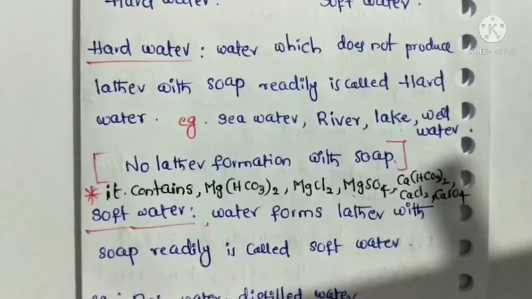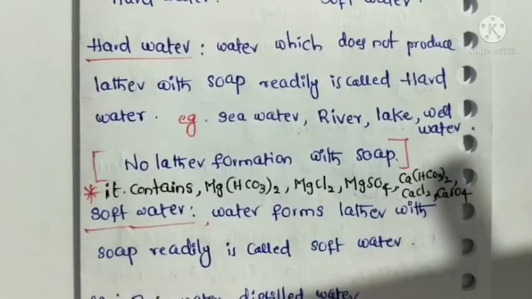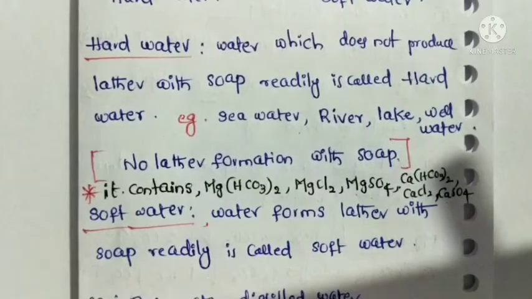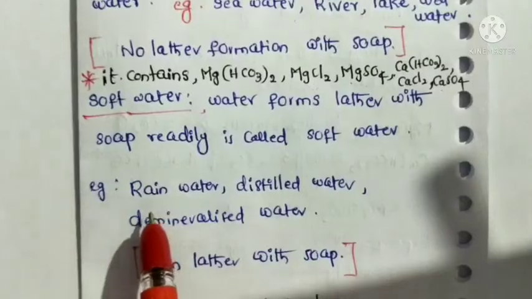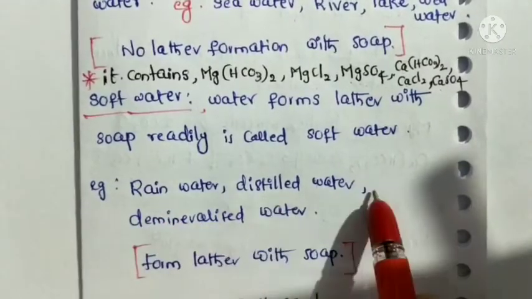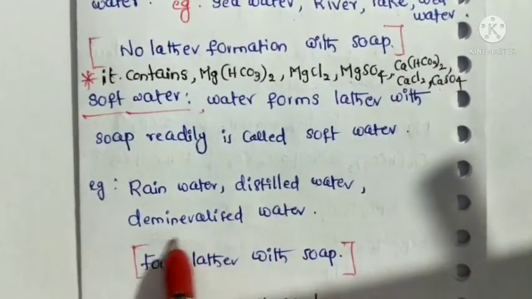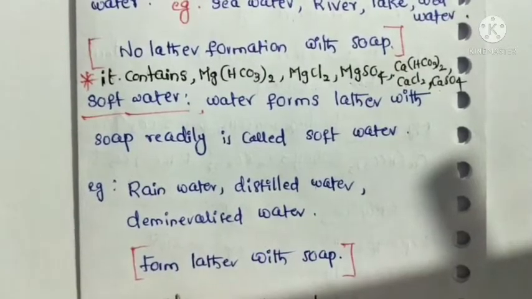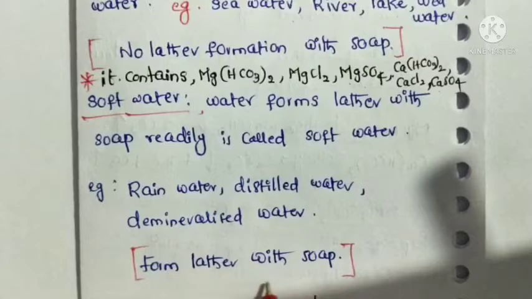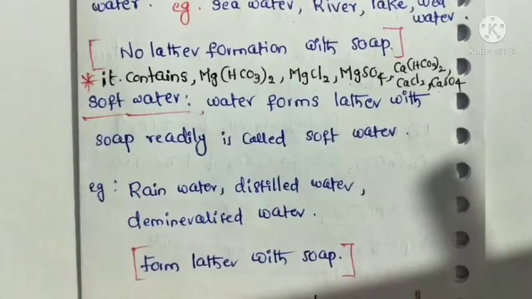Simply, without magnesium or calcium salt is called soft water. Examples for soft water: rainwater, distilled water, deionized water. Simply we can say that water which forms lather with soap is called soft water.